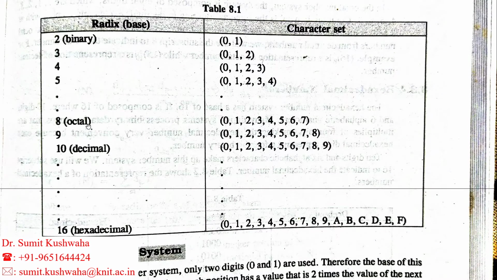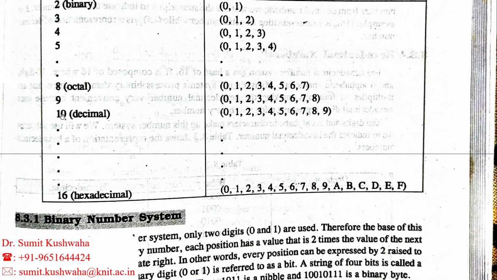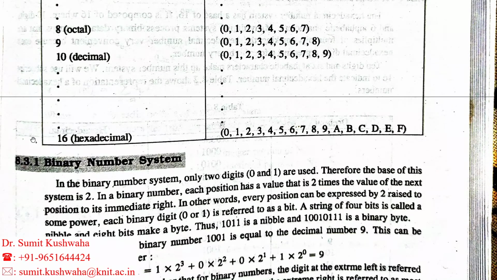The octal number system's base is 8, because here the 8 numbers are 0, 1, 2, 3, 4, 5, 6, 7. The decimal number system's base is 10 because here 10 numbers are present, 0, 1, 2, 3, 4, 5, 6, 7, 8, 9. And I have told you the hexadecimal number system is similar to the decimal number system, but here the total numbers are 16.